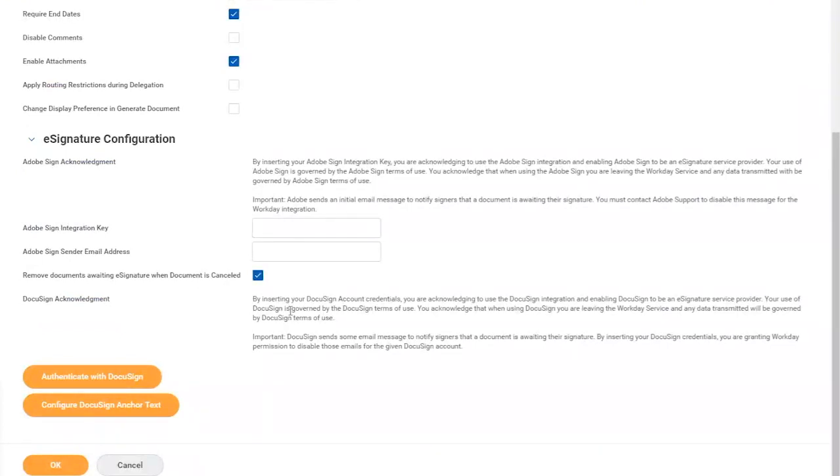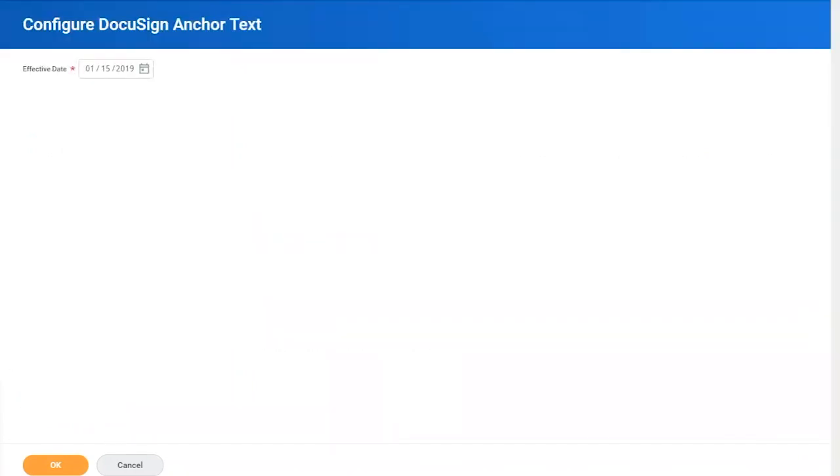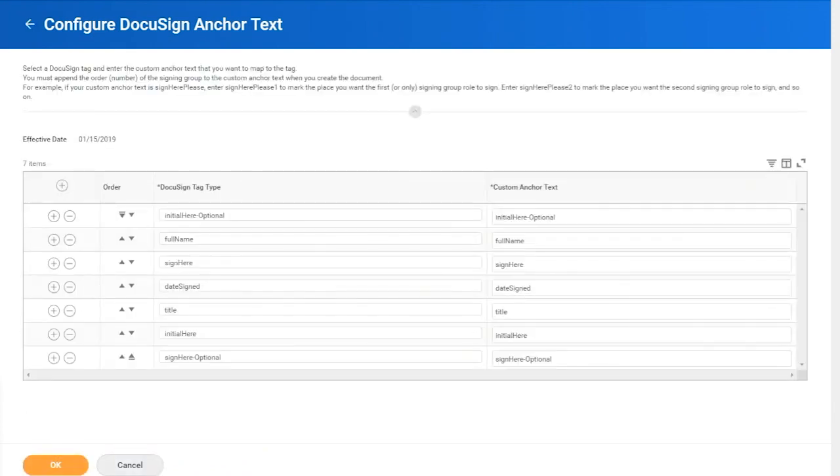Let's go back and do the next thing in our setup, which is to configure our anchor strings. The reason this capability was built into the Workday integration is that a significant number of companies using Workday were already DocuSign customers.